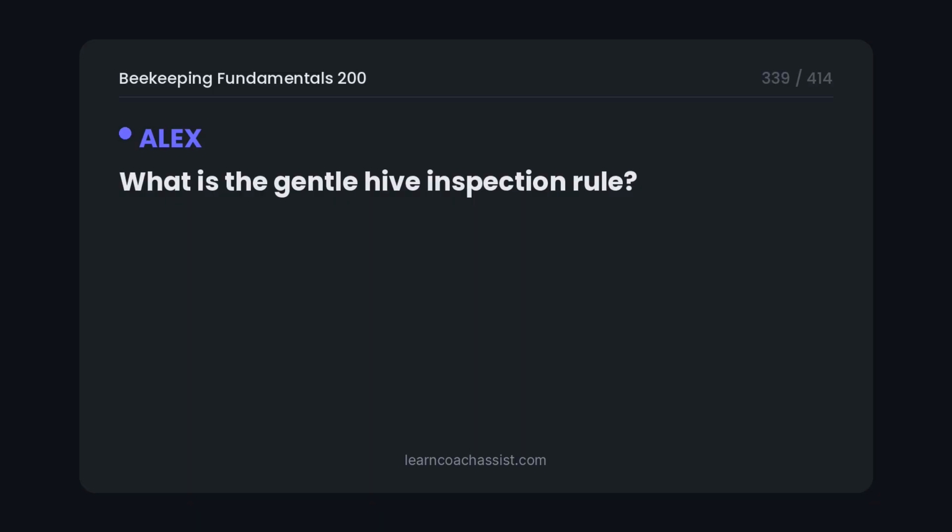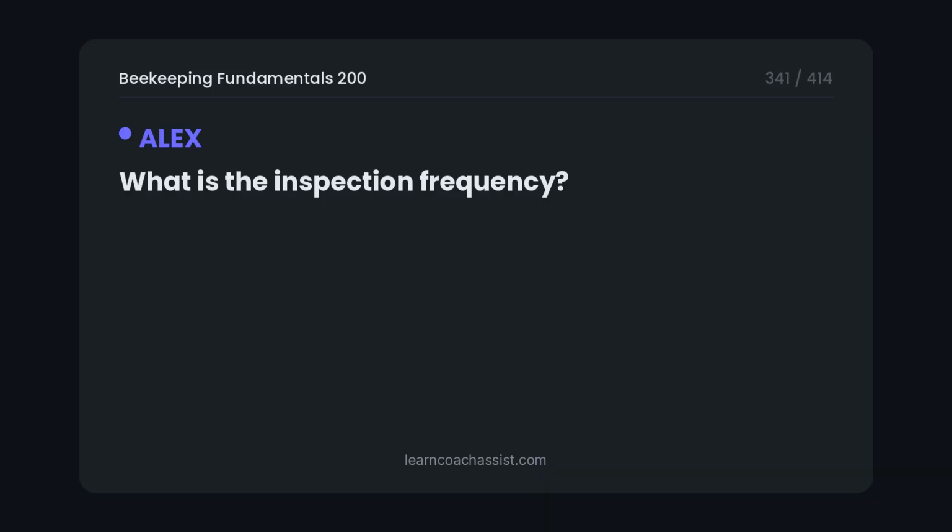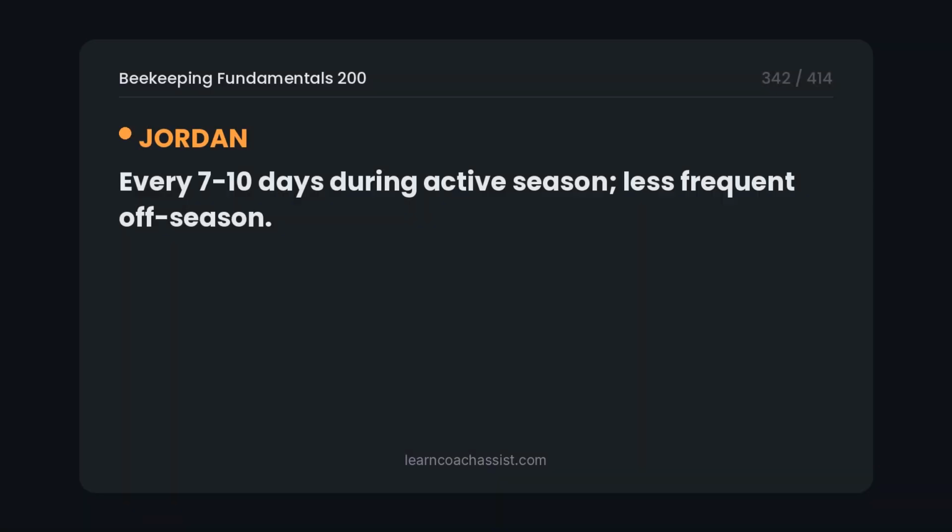What is the gentle hive inspection rule? Move slowly, no sudden moves, use smoke sparingly, avoid blocking the entrance. What is the inspection frequency? Every 7 to 10 days during active season, less frequent off-season.